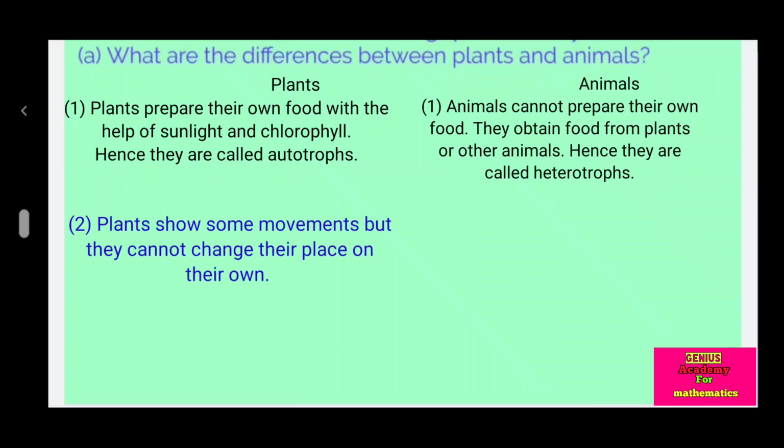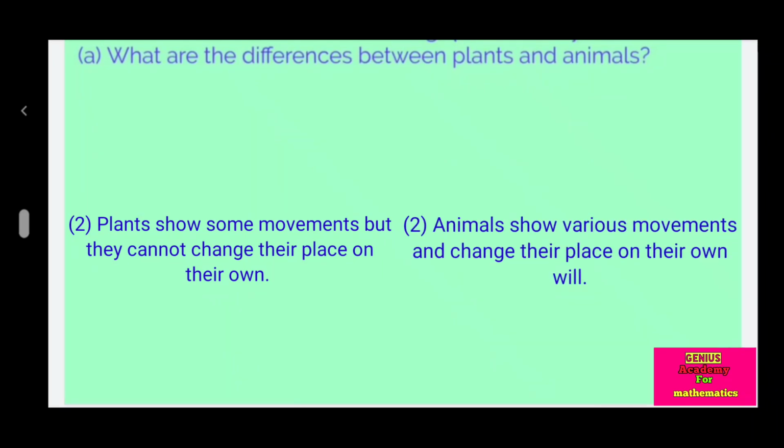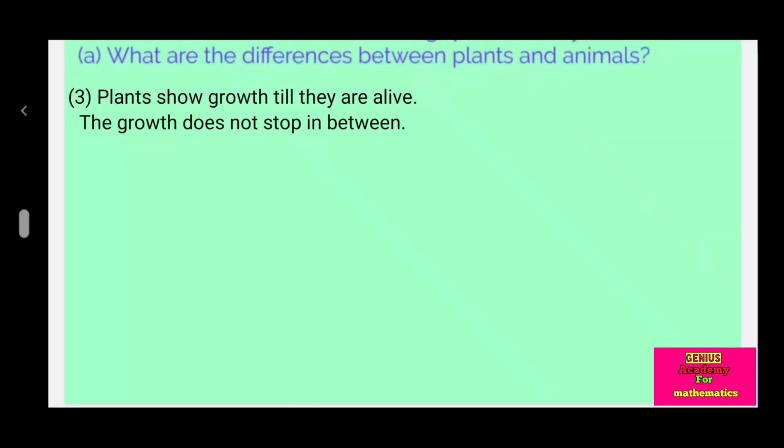Plants show some movements, but they cannot change their place on their own. Animals show various movements and change their place on their own will. Plants show growth till they are alive. The growth does not stop in between. Animals show growth only till a specific period.